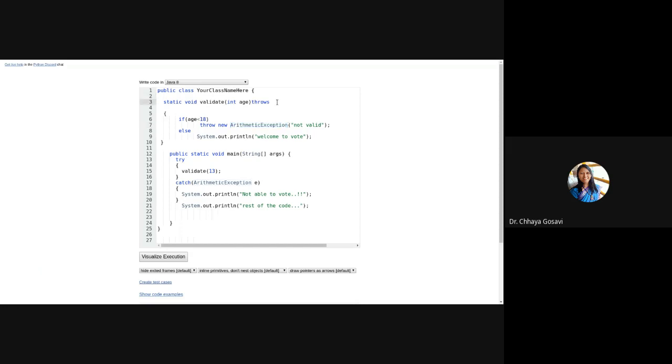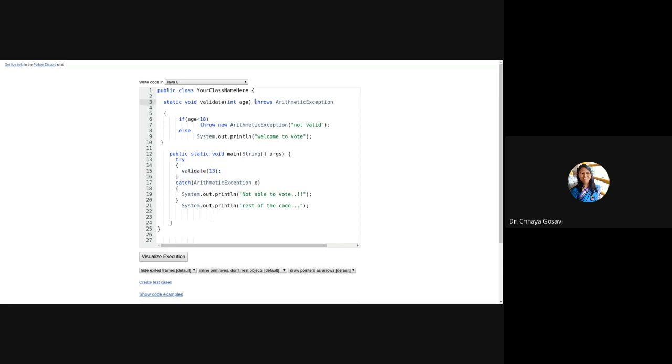This is a warning to the compiler that this function may throw an exception of type ArithmeticException. So whenever you want to call this function, you have to make sure you provide a try and catch block, because it may throw an arithmetic exception.